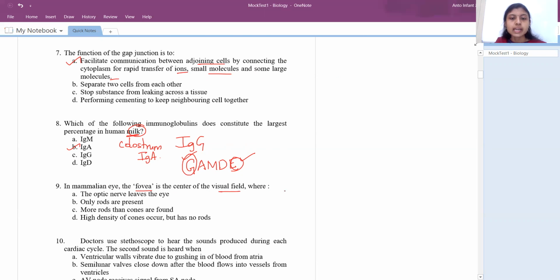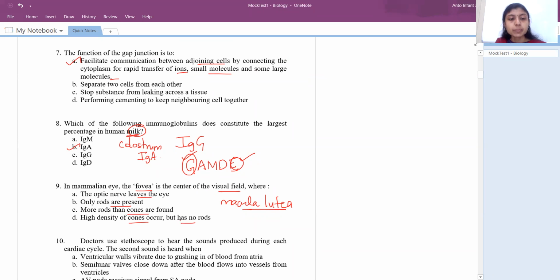So the next question, in mammalian eye, the fovea is the center of visual field. Okay, so we know eye in the retina region, we have fovea centralis, also called as macula lutea. In that region, they're asking you what happens. So first option is the optic nerve will leave the eye. Second one, only rods are present. Third is more rods than cones are found. Fourth option is high density of cones occur but no rods.